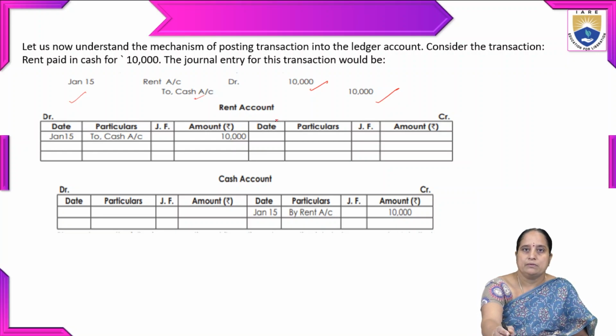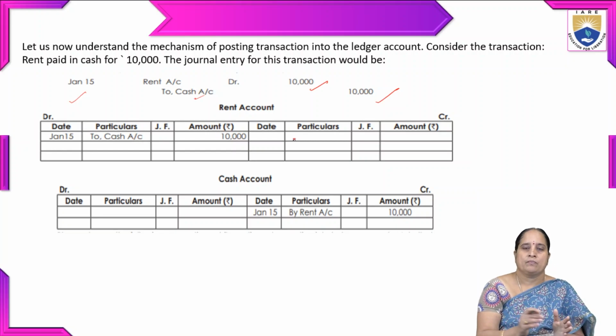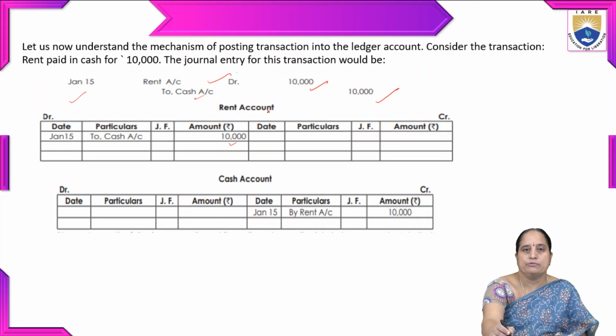Now we have to prepare a separate rent account in the ledger. We already know the specimen of a ledger: one debit side and one credit side. On the debit side, just enter the date of the transaction, how you have paid, and how much amount we paid, because the rent account is debited, so it means the debit side. So on Jan 15th we have paid rent in the form of cash and we paid 10,000. So this is the ledger account of rent.